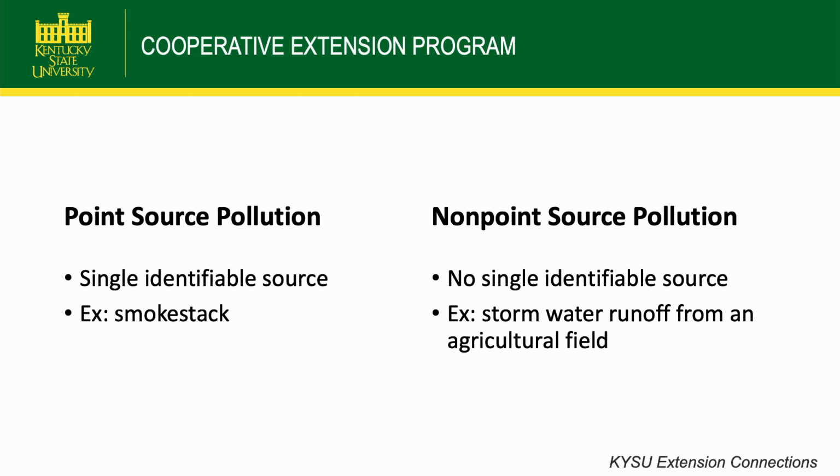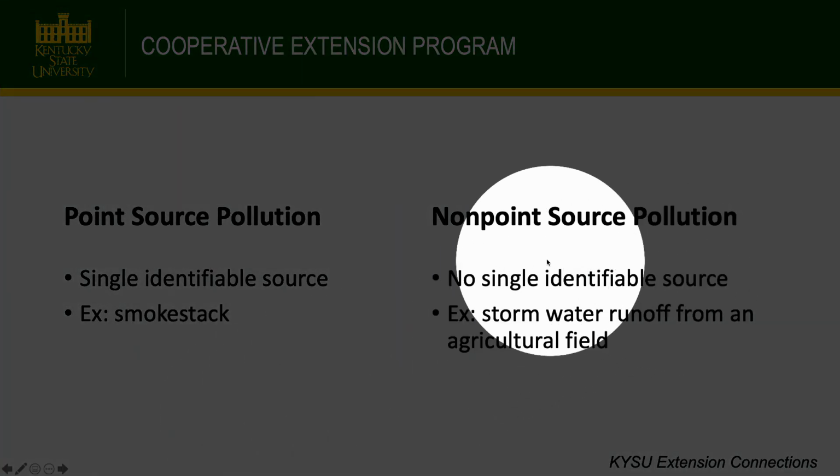So there are several different types of pollution that we deal with. The main thing that I feel like a lot of people probably know of, when you think of pollution, you think of trash blowing in the wind. Well, that's not always the case. We also have a lot of pollution in our waterways. We can deal with pollution in the air. There's also light pollution, where you see cities at night, and so you don't see a lot of the stars out there. That's due to light pollution. But what we're going to focus on today, because we're talking about stormwater runoff, is a lot of non-point source pollution, this one right here.